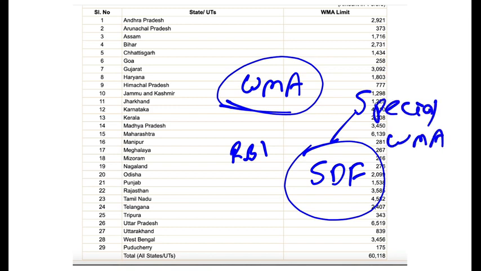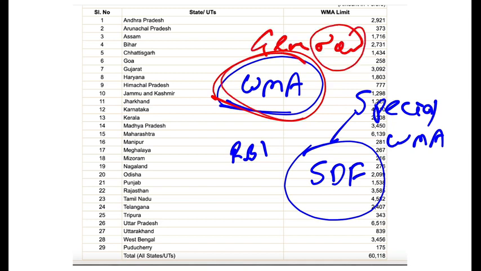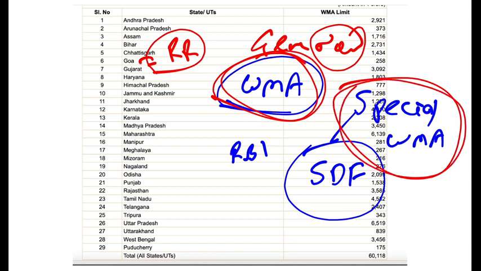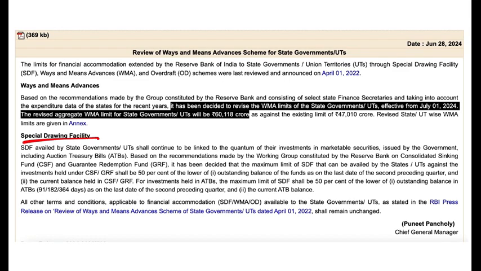So when I say Ways and Means Advances, I mean general, or you can say normal Ways and Means Advances, which I have told you, where interest rate is equal to repo rate. Okay. Now one is Special Ways and Means Advances, now known as Special Drawing Facility. So what is Special Drawing Facility? Here you can see, in Special Drawing Facility, the interest rate that is charged is less.